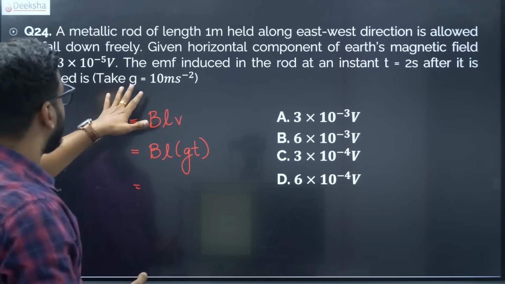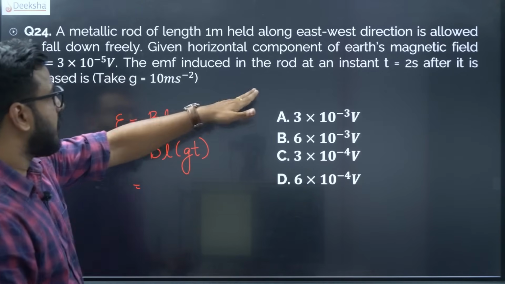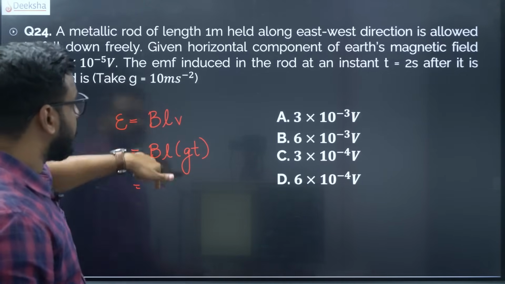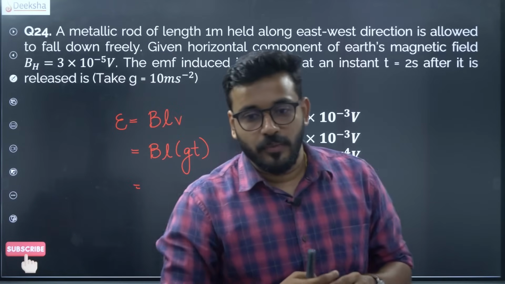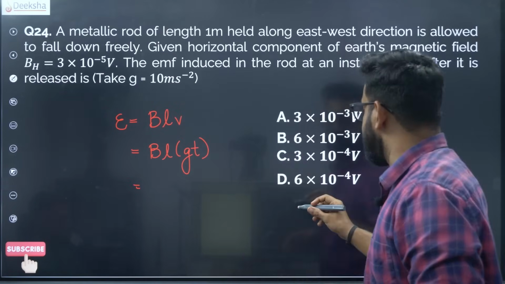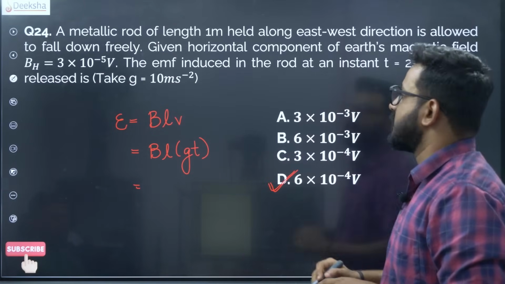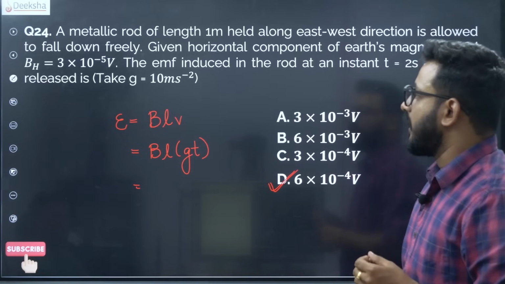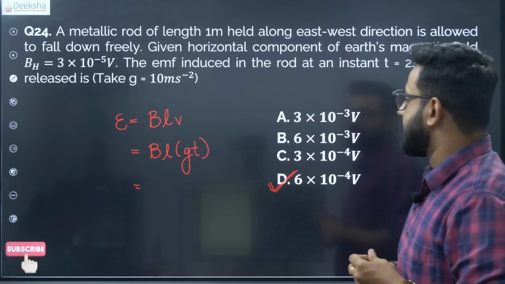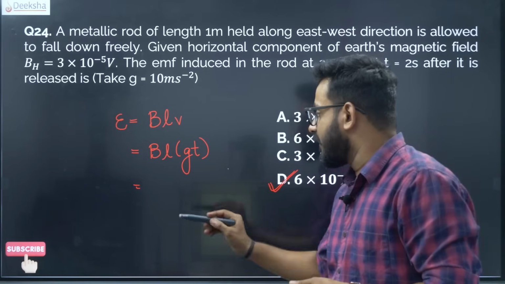So 3 into 10 to the power minus 5, you have g as 10, T is equal to 2, length is 1 meter, and ultimately you will end up at answer option D, 6 into 10 to the power minus 4. Yes, that is the correct answer.